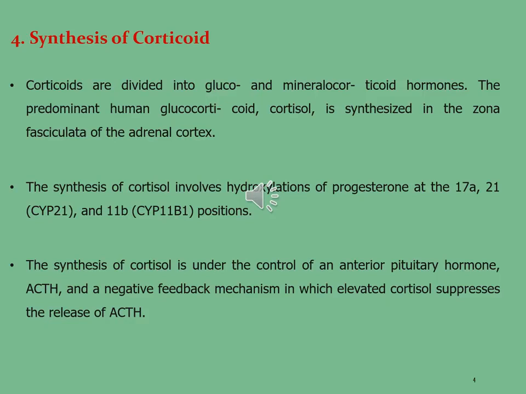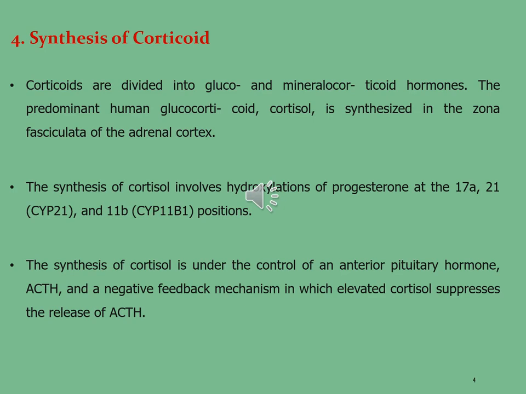The synthesis of cortisol involves hydroxylations of progesterone at the 17 alpha carbon, 21, represented by CYP21, and 11B, CYP11B1, which are the positions mentioned upon progesterone.